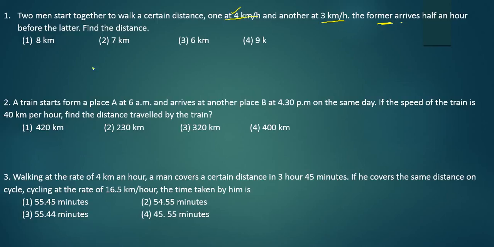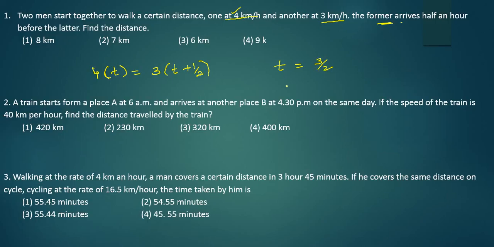So assume that the person who is traveling at 4 km per hour took t hours. Then the person who is traveling at 3 km per hour will take t plus half, since he is taking half an hour extra. Now on simplification, what's the value you'll get? 4t minus 3t, bringing this 3t to the left hand side. 4t minus 3t equals t, which equals 3 by 2.